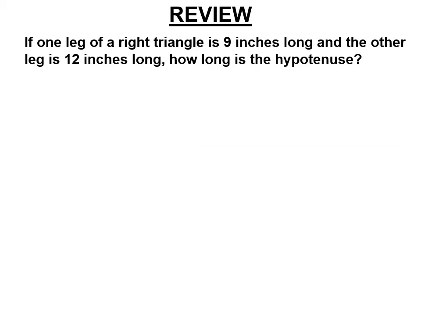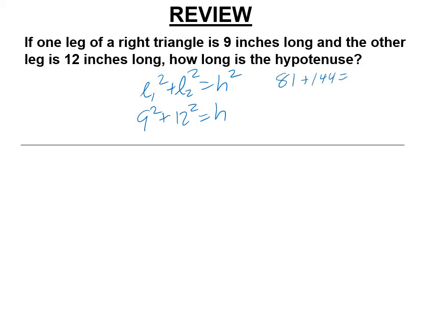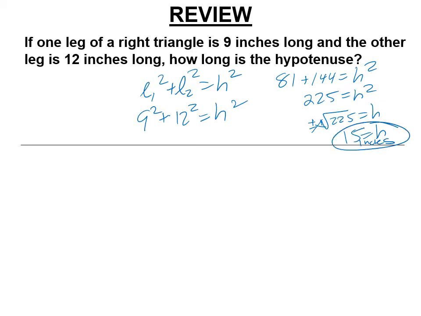If one leg of a right triangle is 9 inches long, so we're using the Pythagorean theorem now. We have one leg squared plus the other leg squared equals the hypotenuse squared. So one is 9, one is 12, and we're finding the hypotenuse. 9 squared is 81, 12 squared is 144, that equals h squared. 144 plus 81 is 225, and so the positive and negative square roots of 225, we don't need the negative square root. h equals 15, and this is a word problem that has units, 15 inches.